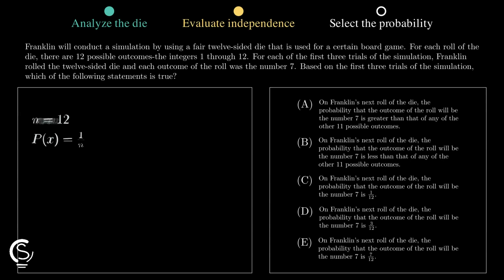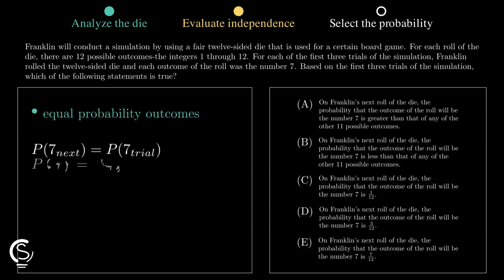Previous rolls do not influence future results. The die has no memory, so the probability of rolling a 7 remains constant regardless of what happened in the first 3 trials.